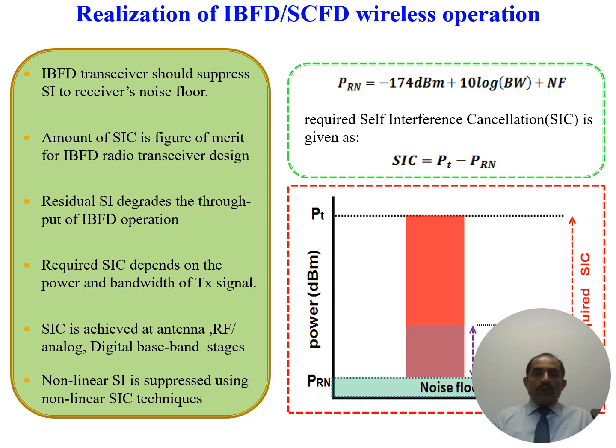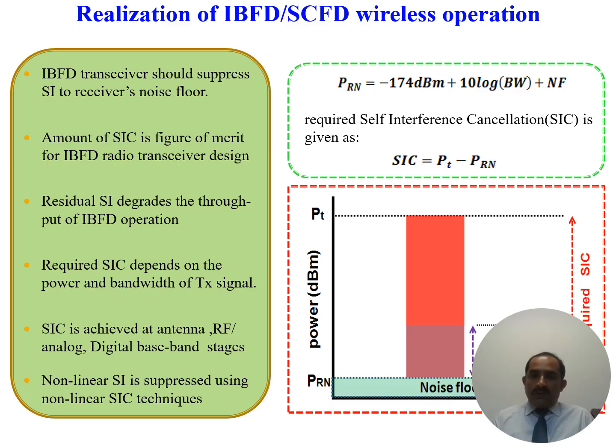Now the question is, how much self-interference cancellation do we need? As I mentioned earlier, the required amount of isolation depends upon the transmit power, because what is self-interference? That is the direct coupling from the transmit to the receive port. So if we have more transmit power, it means there is more leakage, and of course that leakage should be reduced. I mean, that coupled signal must be suppressed.